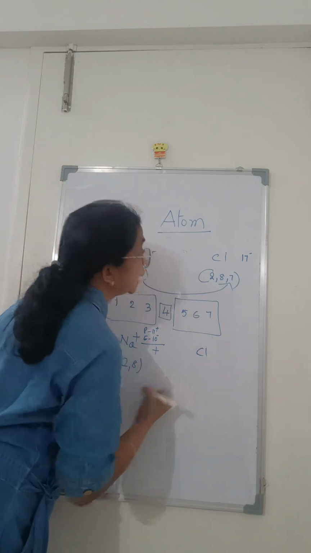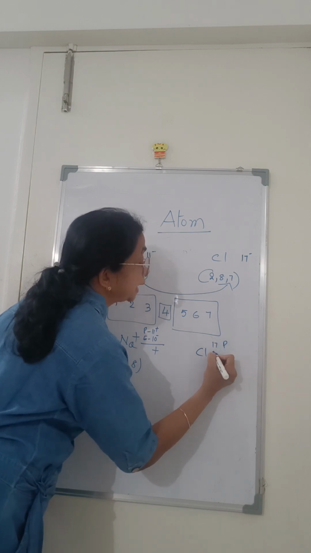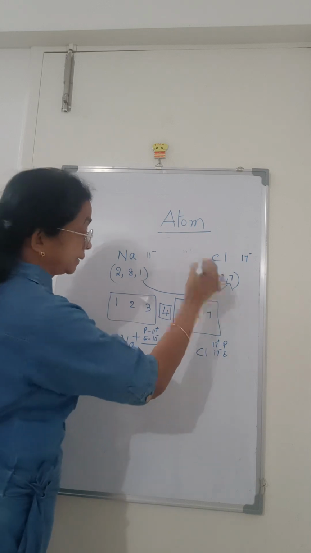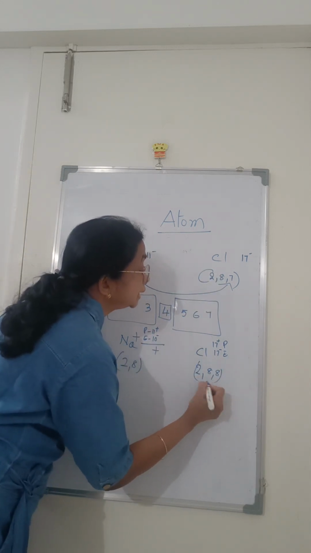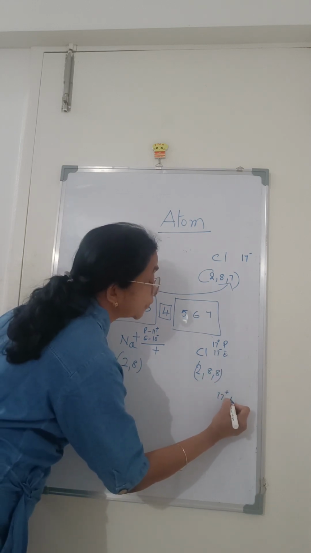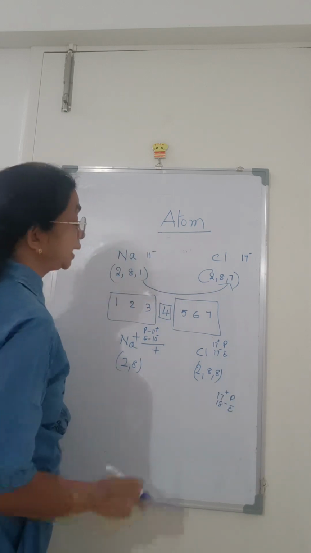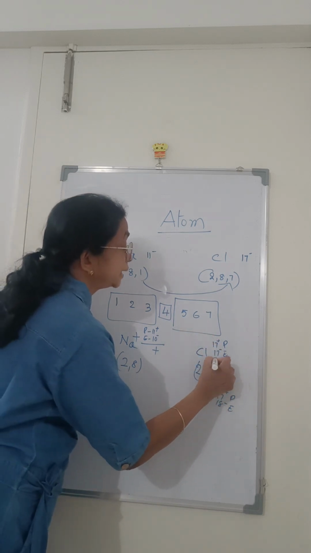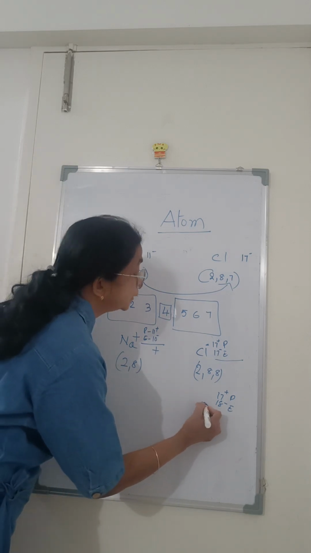Whereas chlorine has 17 protons and 17 electrons. So it accepts 1 electron from the sodium. So it becomes 2, 8, 8. Thereby 17 protons and 18 electrons. So the net charge is negative. Chlorine will develop a negative charge.